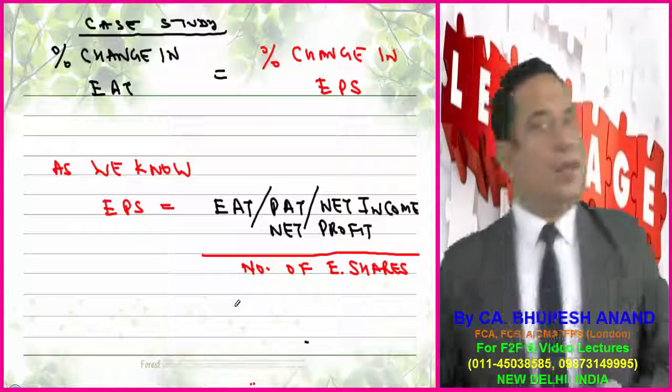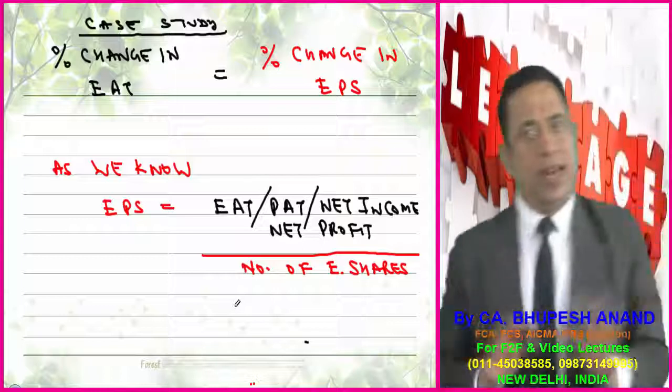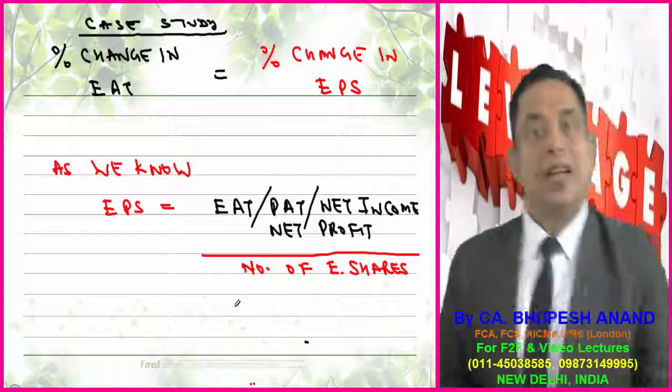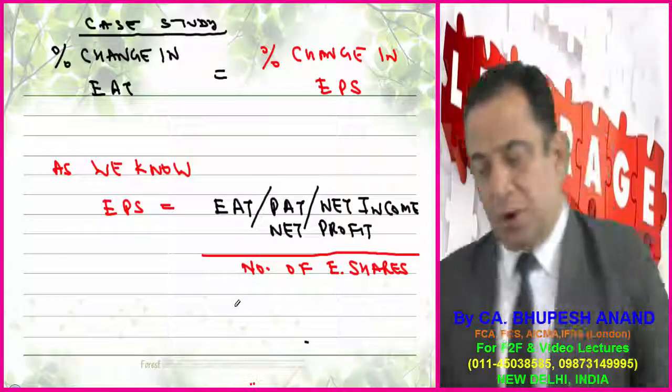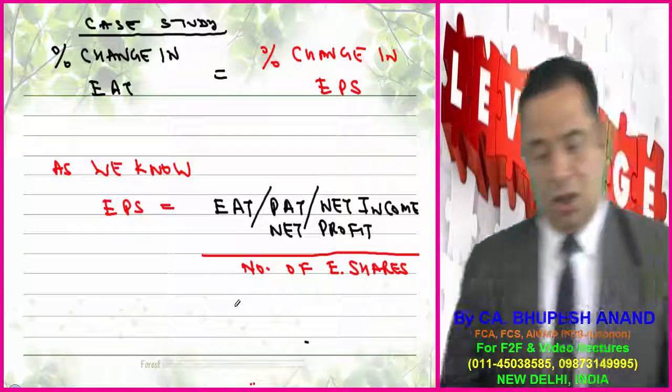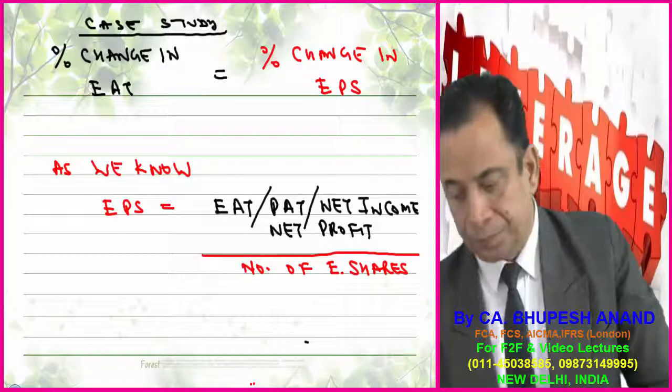We know that there are two types of EPS, basic EPS and diluted EPS. EPS is EAT, that is profit after tax, net income, net profit, upon the number of equity shares. This is EPS.